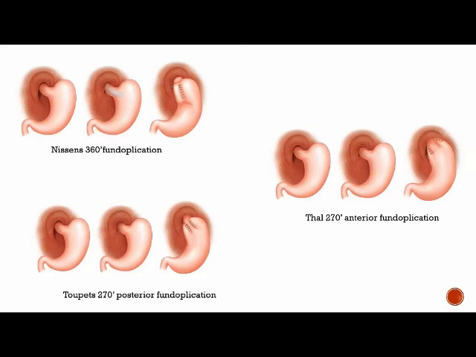Some people feel that a 360-degree Nissen will migrate into the thorax in a neurologically impaired child because of the severe retching which occurs in them. That's why some people recommend Thal or Toupet in them, and that's what I have seen in some papers. Maybe there is a consensus now. I'm not sure.